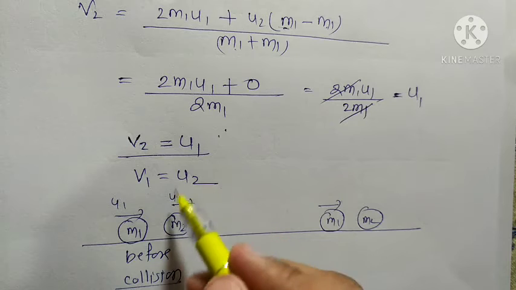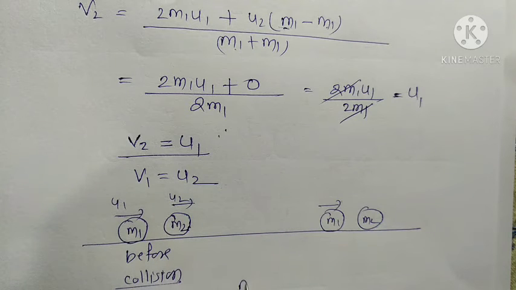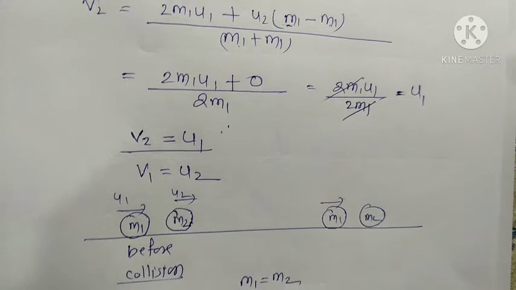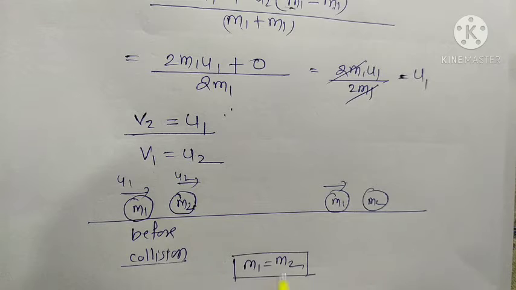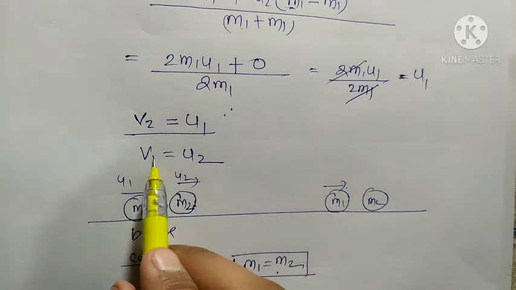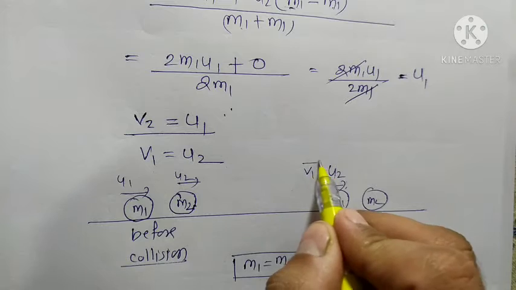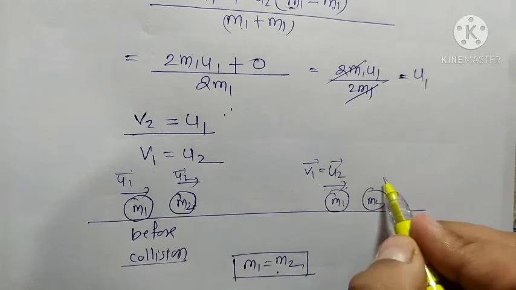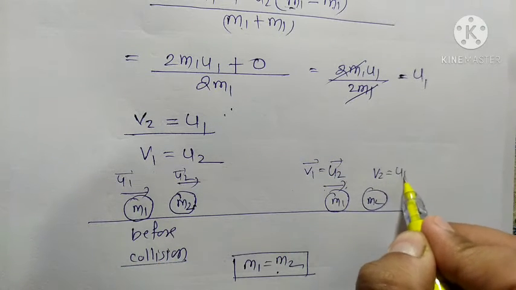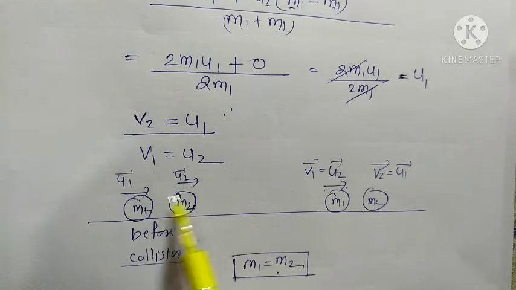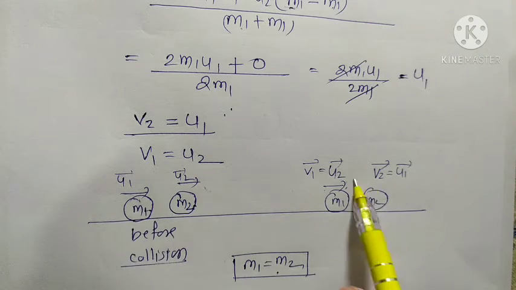So when both have the same mass, m1 equal to m2, v1 will be u2 and v2 is equal to u1. The velocities will be interchanged; the initial velocities are interchanged here.